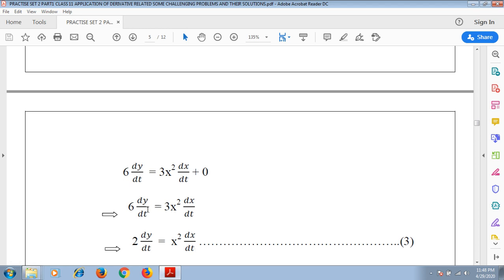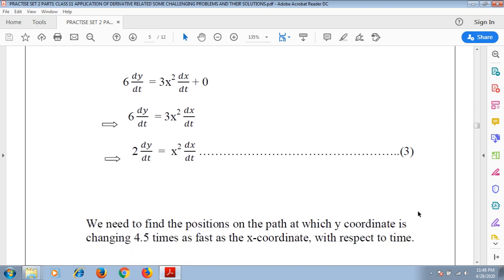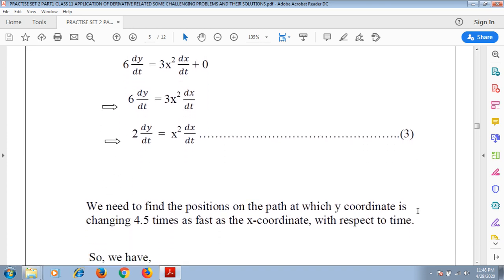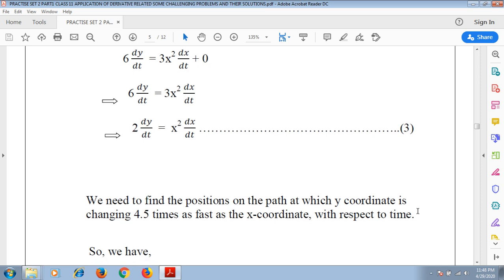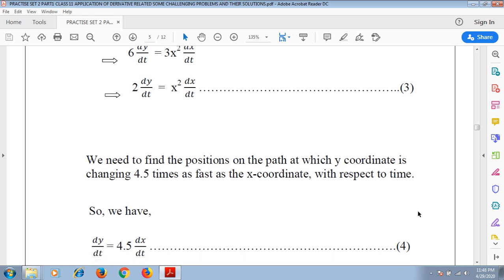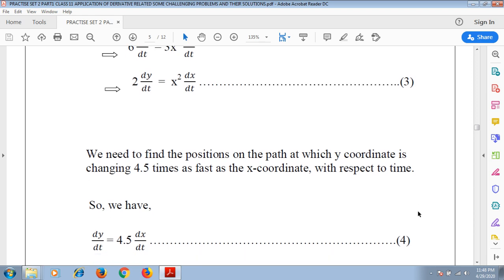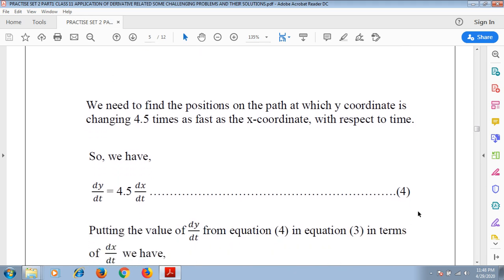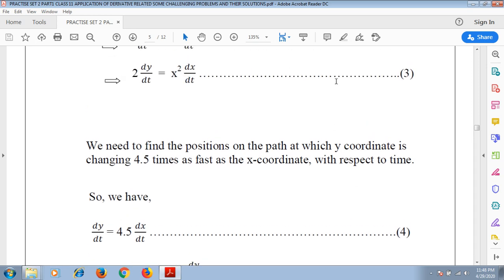So cancelling 6 by 3, we have 2 dy/dt equals x square into dx/dt, and we have numbered it equation 3. Now we need to find the positions on the path at which the y coordinate is changing 4.5 times as fast as the x coordinate with respect to time. So we have dy/dt equals 4.5 dx/dt from the given problem, and we have numbered it as equation 4.